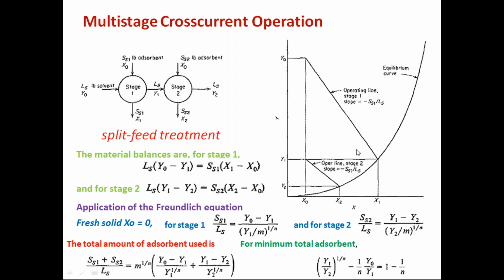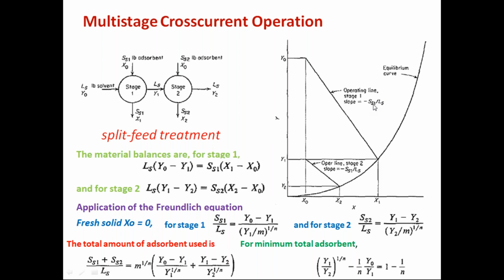So you can just look at this one, because this is the most advantageous isotherm, the equilibrium curve where n is greater than 1. Such a curve will be taken for the adsorbent. Then initially in the first stage, y0 and x0 are added. Then it is allowed to reach equilibrium.